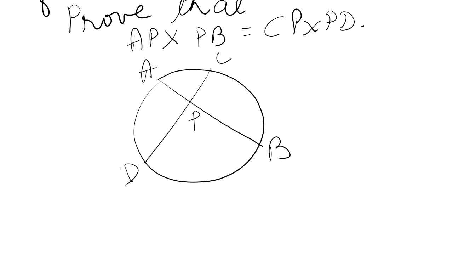Only thing is, children, this proof you will not understand until I do similarity with you. The similarity chapter is involved in this proof. So right now don't hassle yourself. Let the similarity chapter be over, then you can understand the proof easily. But don't forget, you have to write down the proof. You can keep it until after similarity is done, then you will understand better.